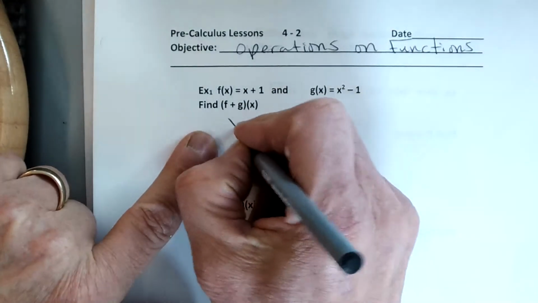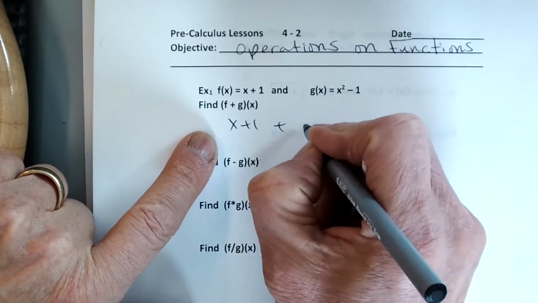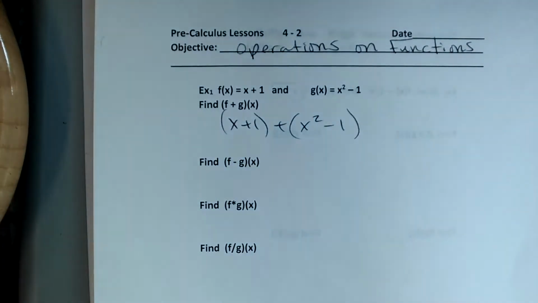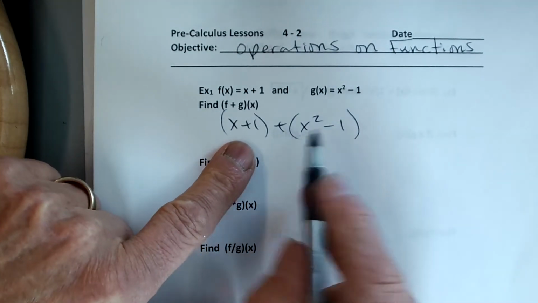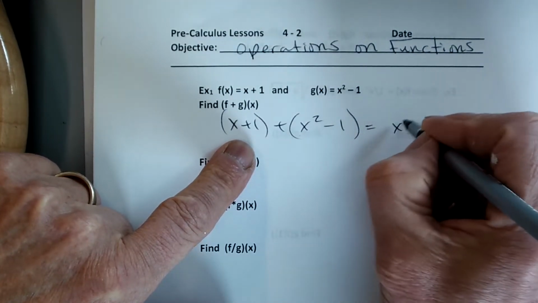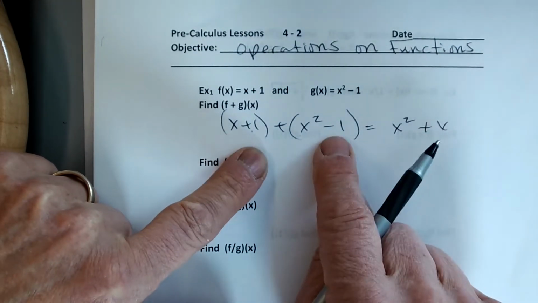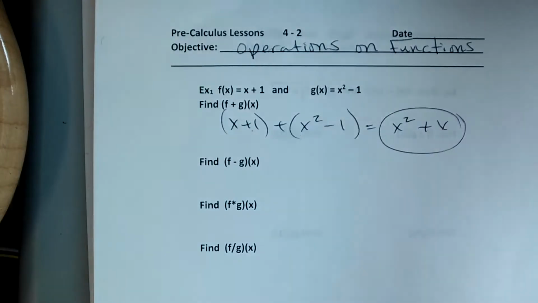So we're just going to take x plus 1 plus x squared minus 1, right? That's all I'm going to do. So we've done this before. Combine like terms, so I get an answer of x squared plus x, and then the ones cancel. There's my answer.